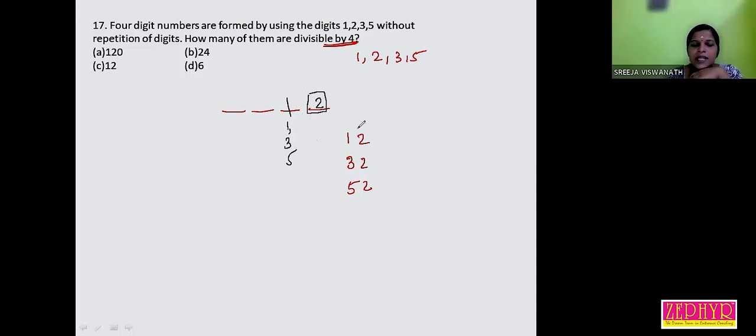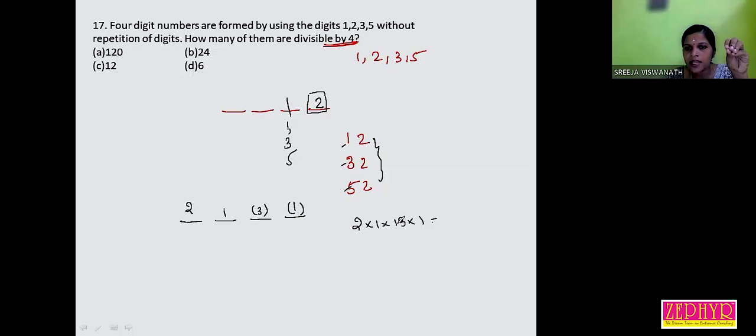Very good, very good. Okay, listen. We need to fill these 4 positions. From this combination, we realize that the last position can be only 2. So only one number has the possibility, that is 2. And the second last position can be either 1, 3 or 5. So there are 3 chances. Now we have only 2 numbers. Either of the 2 numbers can occupy the first position, and if we fix any number in the first position, one number remains. So total 2 into 1 into 3 into 1, that is 6. Is it clear?